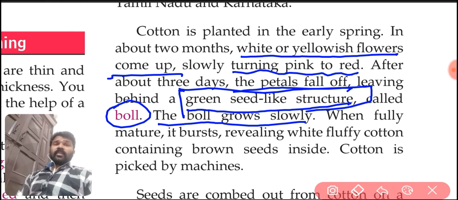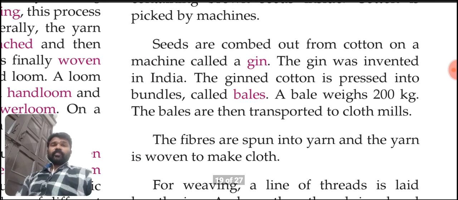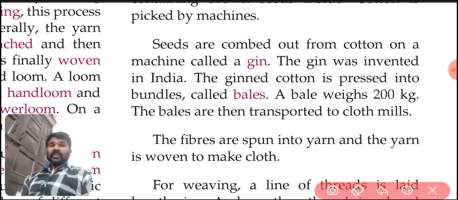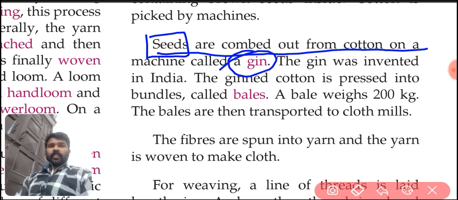Okay, then it bursts and fluffy cotton is formed. Clear? Then the cotton is picked by machines. Inside the ball there are seeds. The seeds are combed out from the cotton on a machine called a gin. The gin was invented in India.